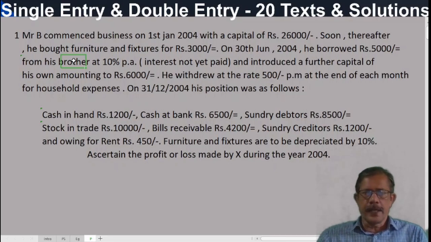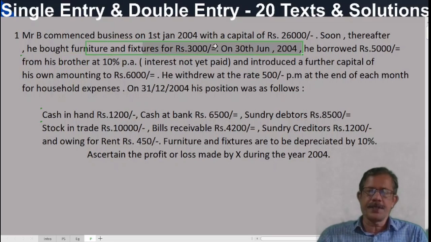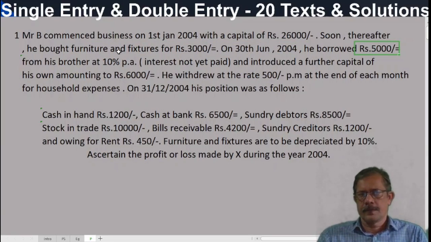Okay. So at the closing statement of affairs, we need to show furniture and fixtures as an asset, less depreciation, if any. And this loan, 5,000 rupees, should be treated as a liability. And interest thereon is not paid. So interest at 10% per annum, that also should be considered.